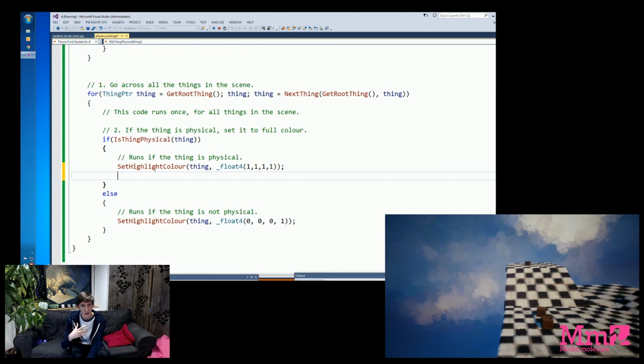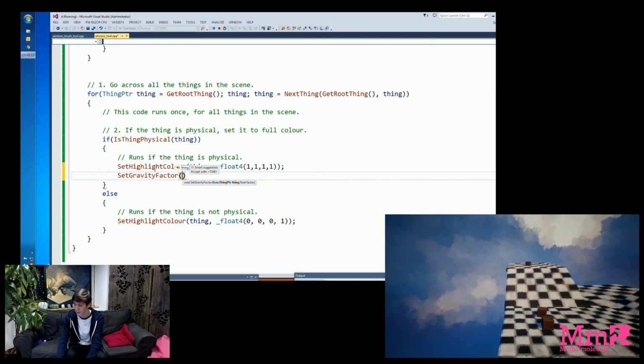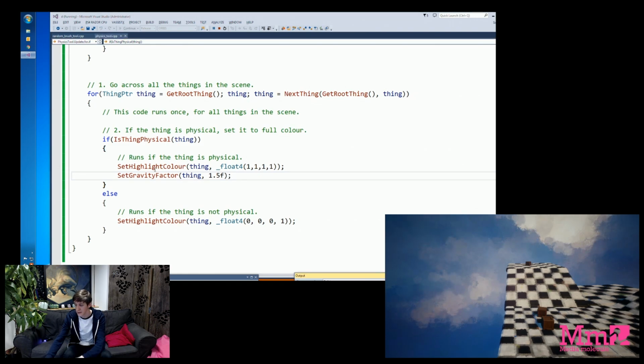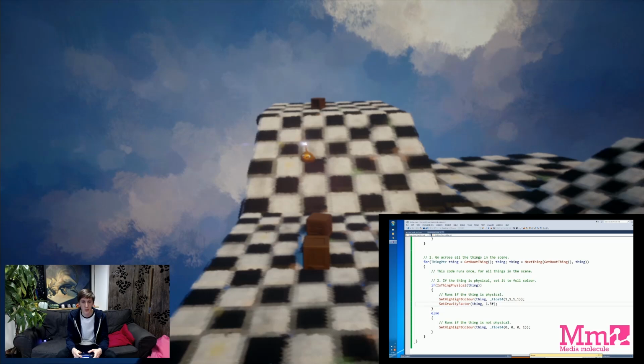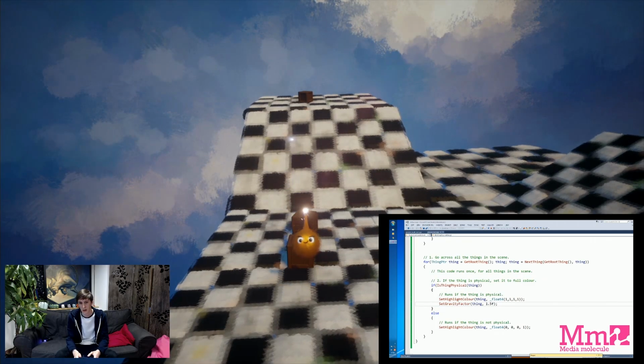There's another bit of code that already exists that we can call, which is called set gravity factor. It takes two things: the thing we want to change the gravity on, and how much gravity to apply. By default we're applying gravity of 1. Anything above that makes things fall faster, anything below makes things fall slower, or even upside down. So let's try applying gravity of, say, 1.5, 50% more gravity on things. If we again push that to the PlayStation 4, we'll find that we can get... Was that updated?